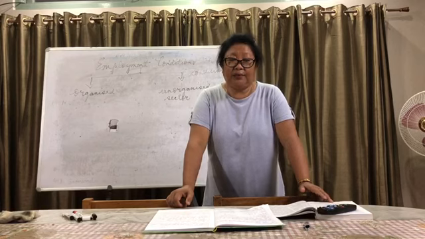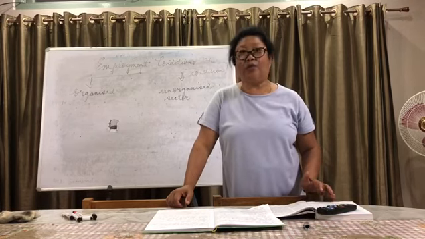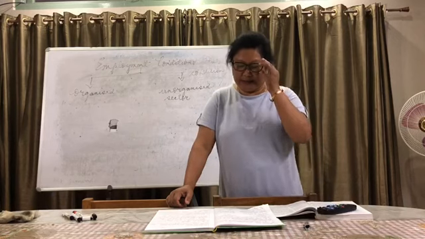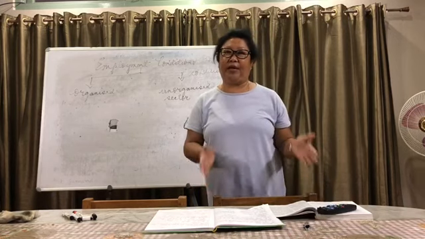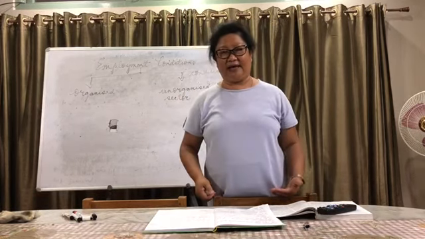Then coming to the third point, they do not get other allowances apart from daily wages. No other allowances. We have already seen that in the organized sector, they're getting so many benefits, right?